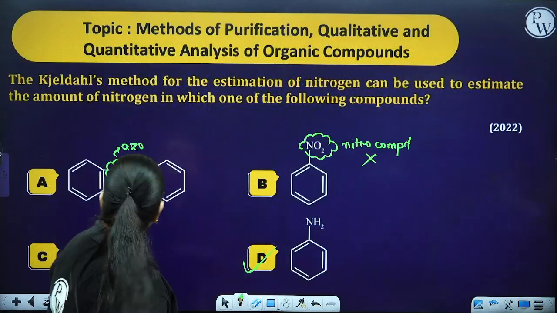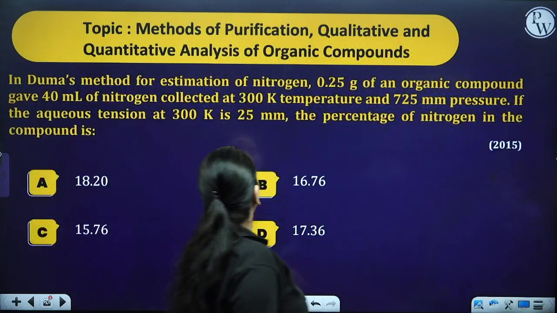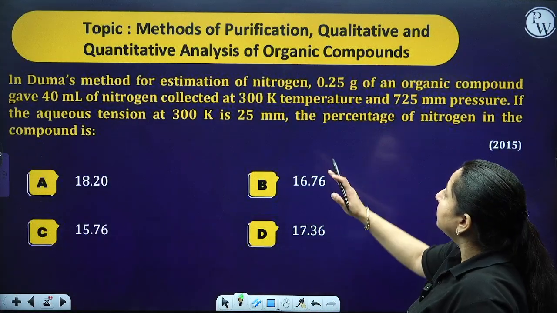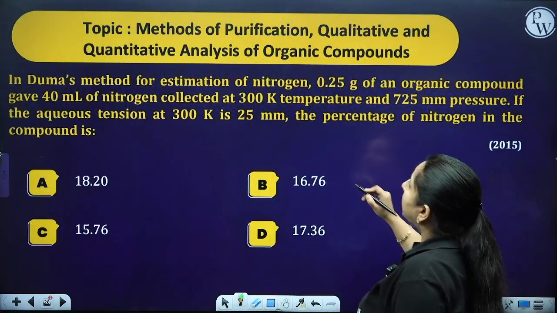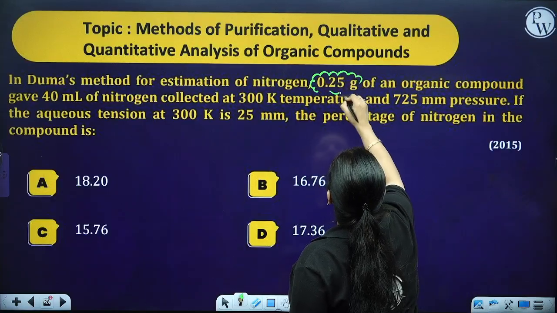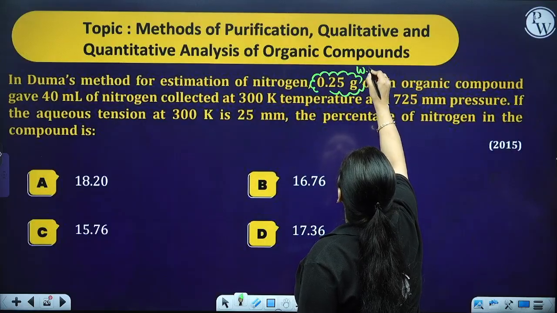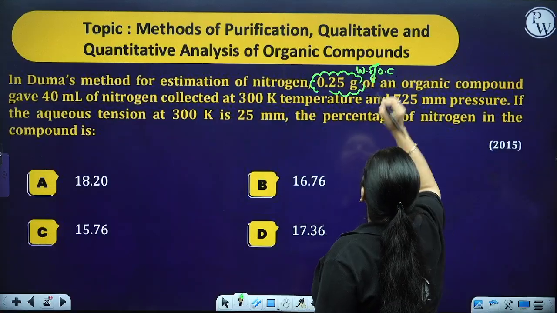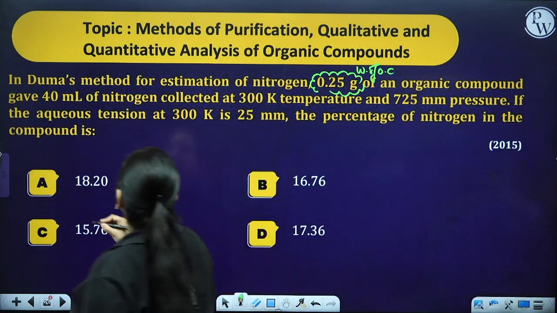Got this particular point? Moving ahead. Next we have that in Dumas method for the estimation of nitrogen, 0.25 gram is given as the weight of organic compound. It gave 40 ml of nitrogen.